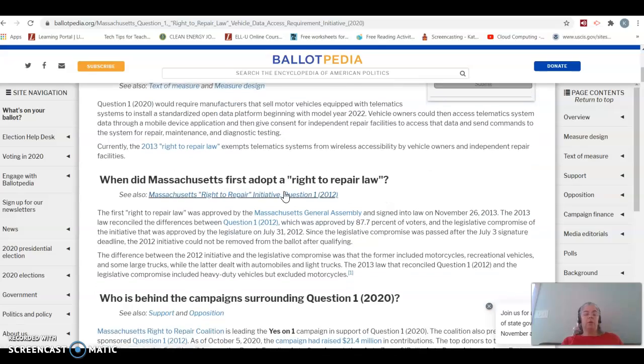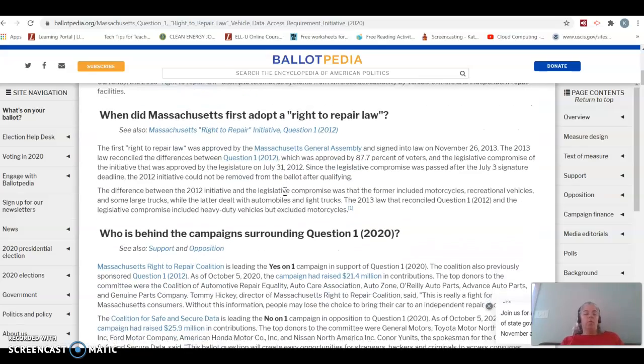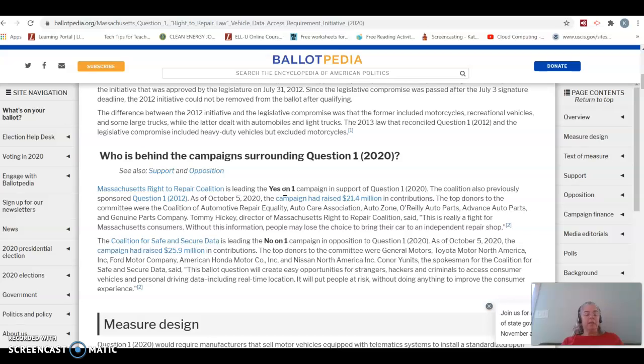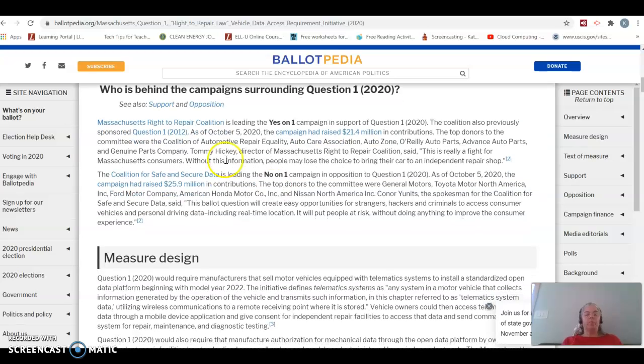So this talks about when the first right to repair, and this is the really interesting part, and this tells you a lot about what's going on. So the people who are for, yes, we should be able to, are the Right to Repair Coalition. And it's interesting to see who these people are because it's AutoZone, O'Reilly Auto Parts, Advanced Auto Parts. These are people who sell parts to mechanics or people like you and me who are able to fix our cars. So those are the people who want this to pass because obviously it impacts their bottom line.